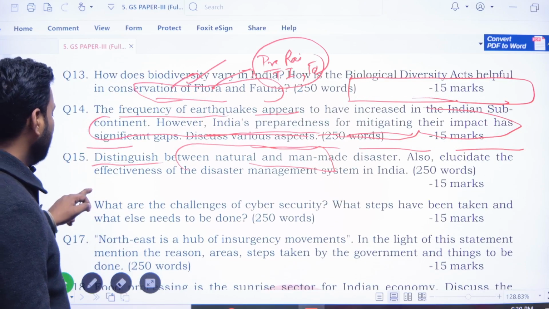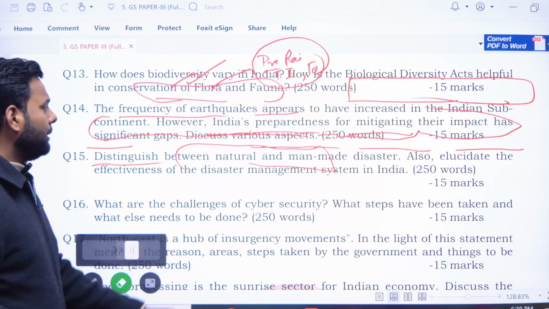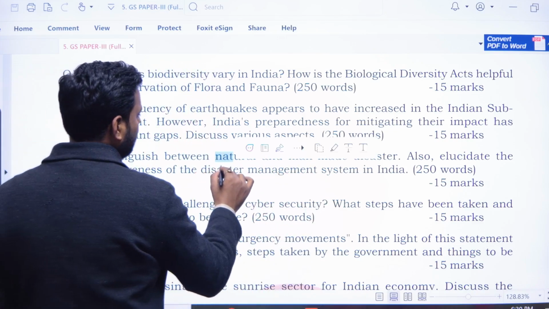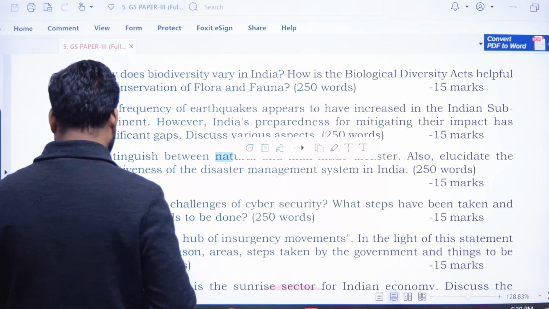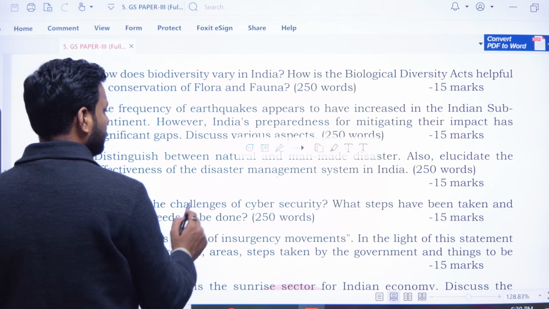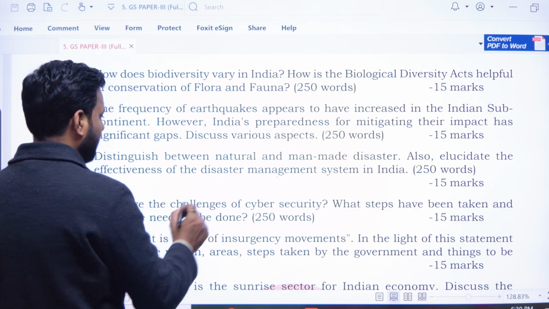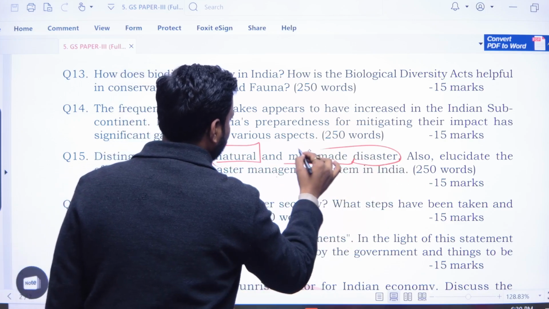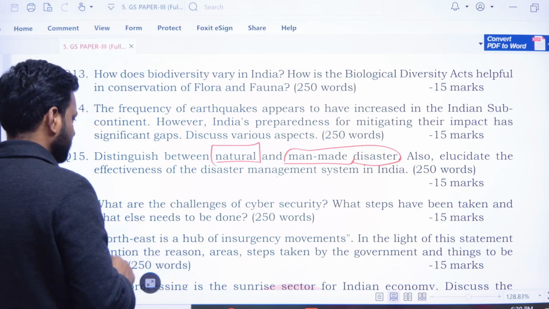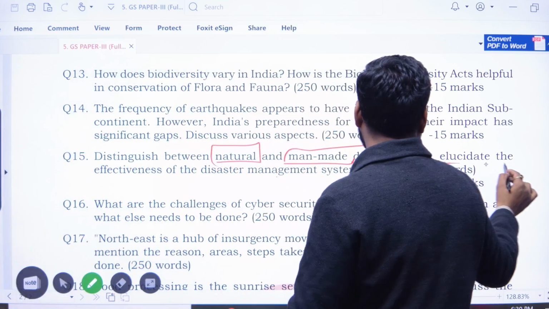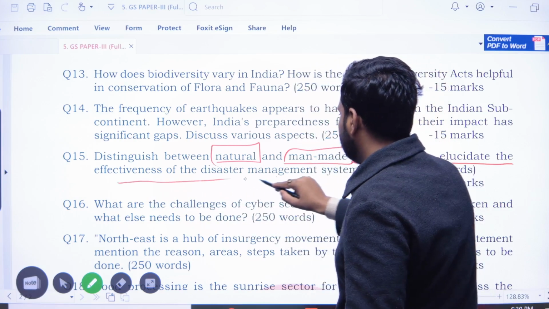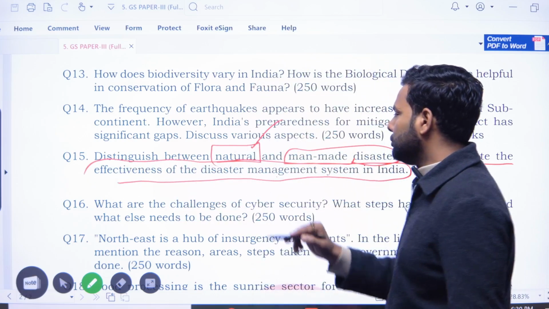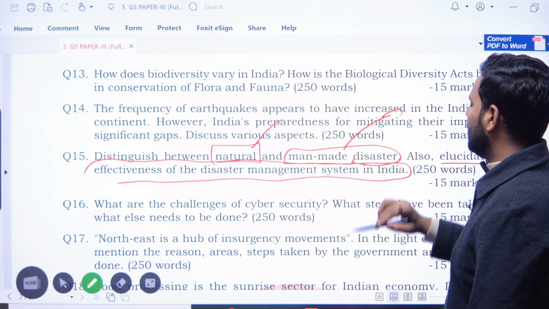Next question, distinguish between the natural and man-made disaster. In this question you have to simply identify the difference between the man-made disaster and natural disaster, and also elucidate the effectiveness of disaster management system in India. तो पहले क्या बताना है, नेचुरल डिजास्टर क्या है एंड मैनमेड डिजास्टर क्या है.